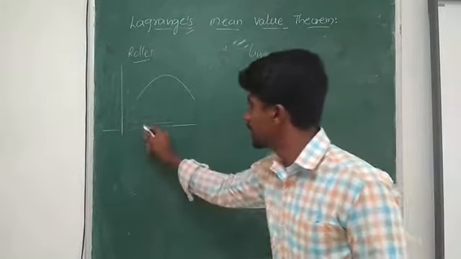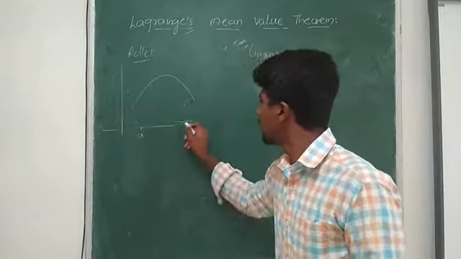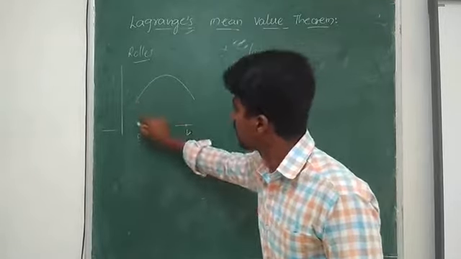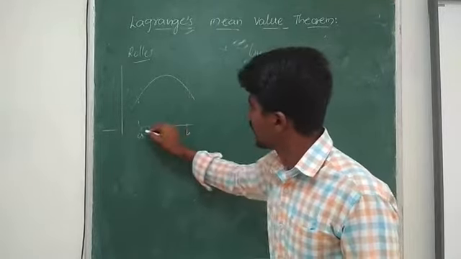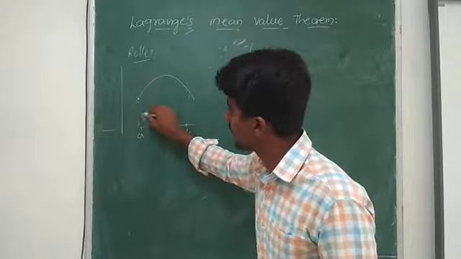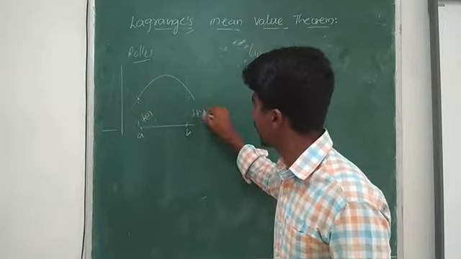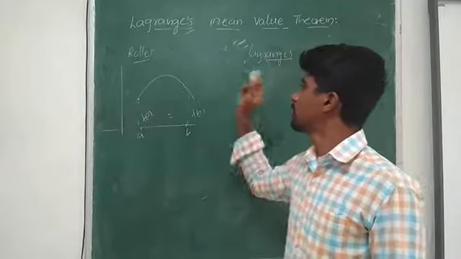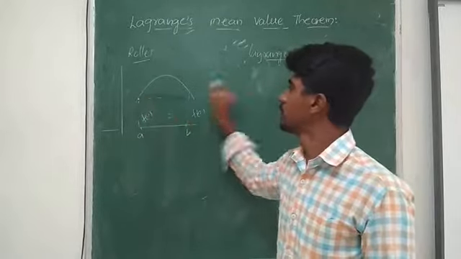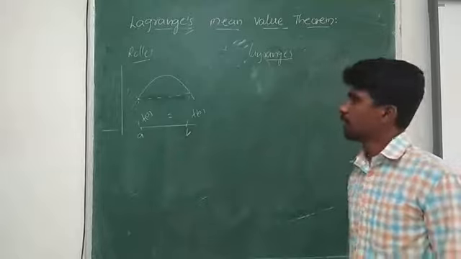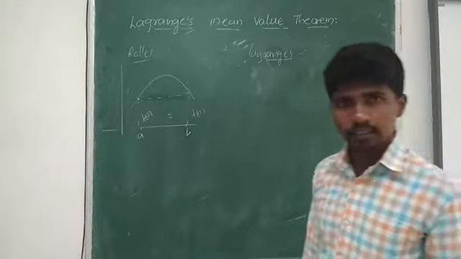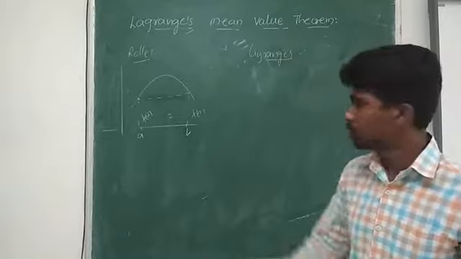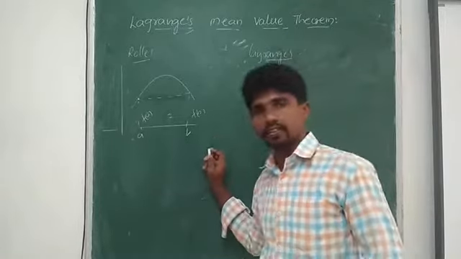I considered a point a as well as b where f of a and f of b are equal. Then there exists a point where we have drawn a tangent which is parallel to the x-axis.